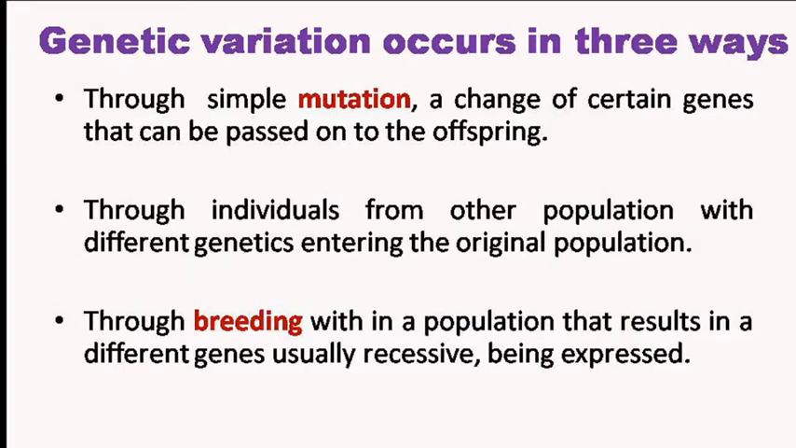Genetic variation occurs in three ways. One way is through simple mutation, that is, a change of certain genes that can be passed on to the offspring. Second, through individuals from other populations with different genetics entering the original population. Third, through breeding within a population that results in different genes, usually recessive, being expressed.